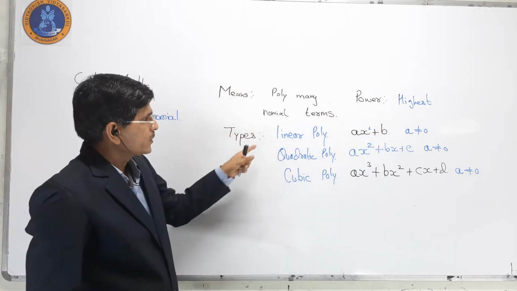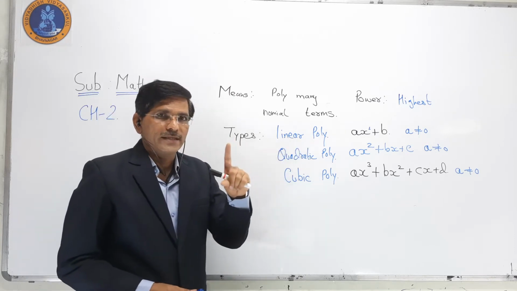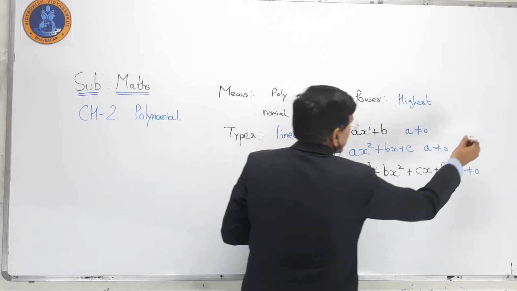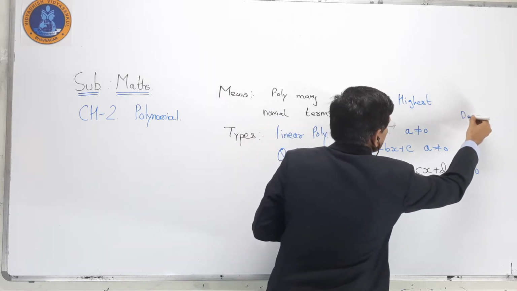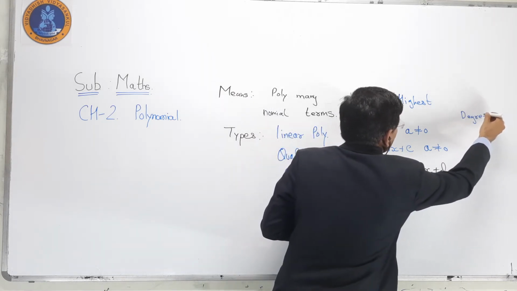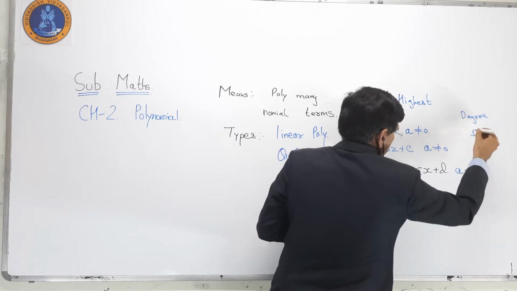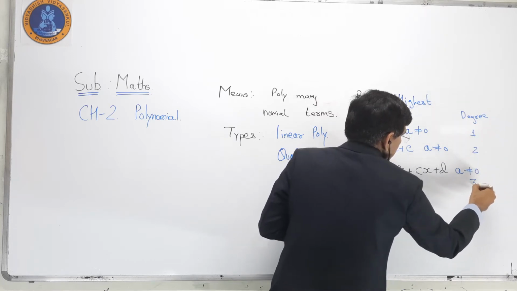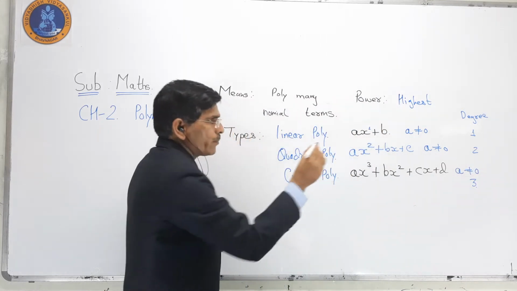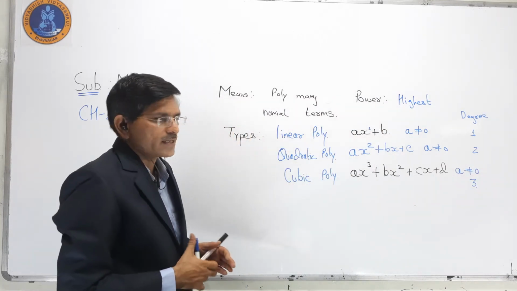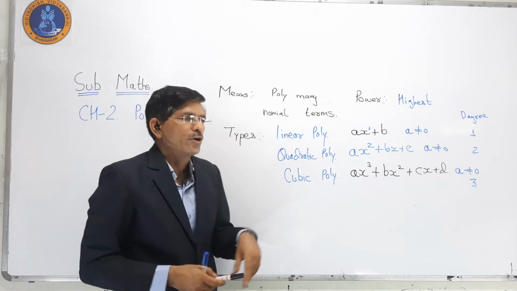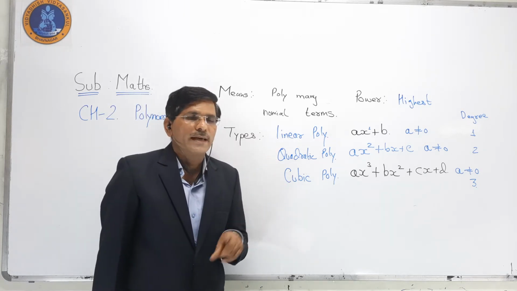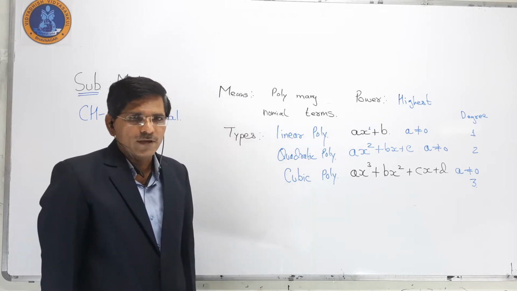The linear polynomial degree is 1, the quadratic polynomial has highest degree 2, and the cubic polynomial has highest degree 3.